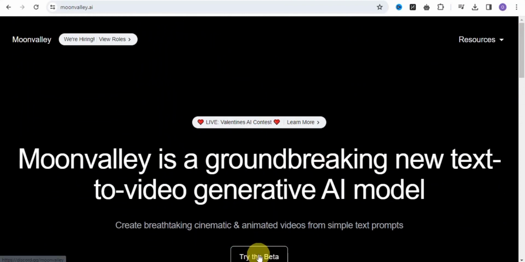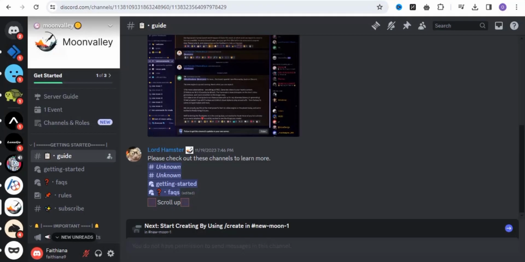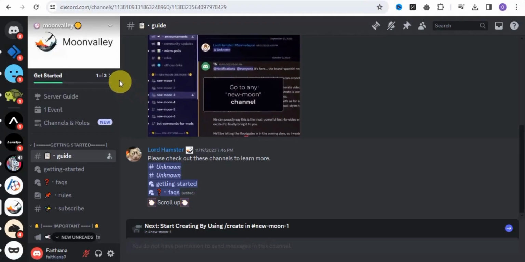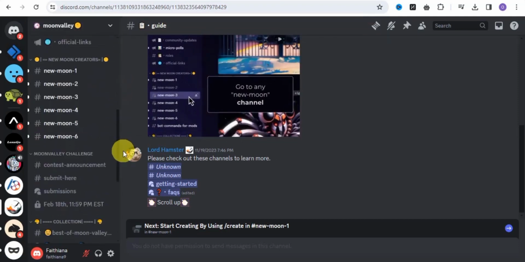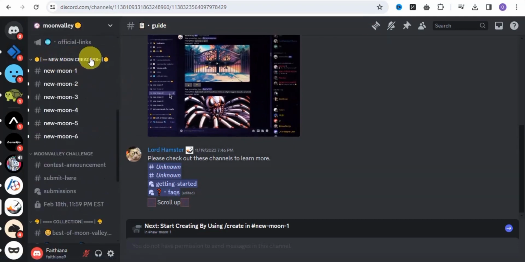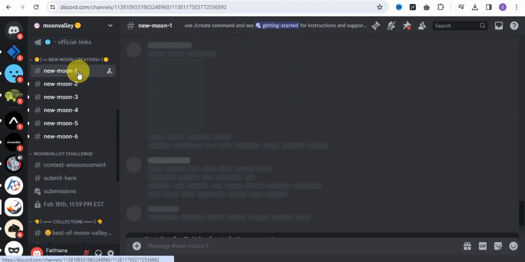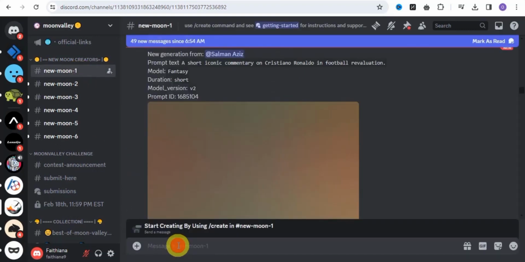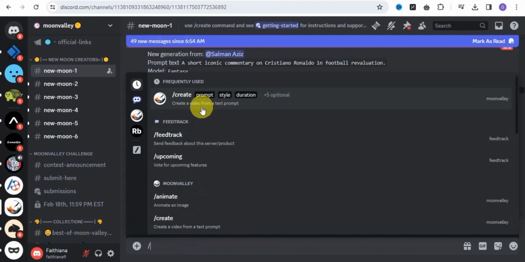So guys, you simply tap on try the beta right here and it's going to take you onto the Discord server. Once you are here on the Discord server, you go onto the new moon creators, or tap on any of those right here, and once you are here, guys, simply put in slash and we have the create option right here, whereby you can easily create a video from a text prompt.